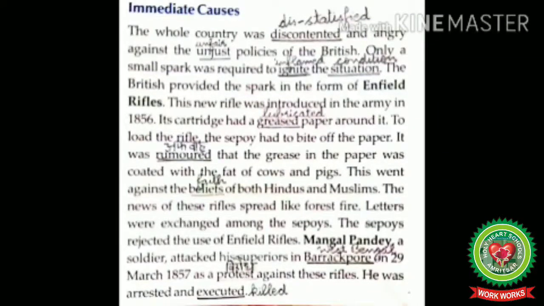It was rumored that the grease in the paper was coated with the fat of cows and pigs. This went against the beliefs of both Hindus and Muslims. The news of these rifles spread like forest fire. Letters were exchanged among the sepoys. The sepoys rejected the use of Enfield rifles.